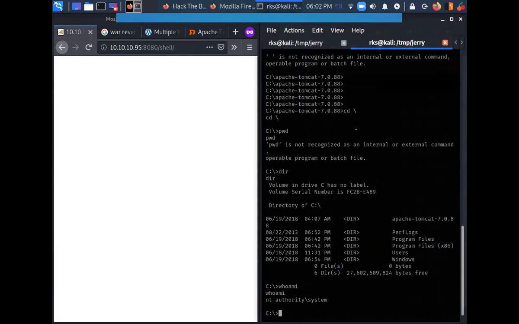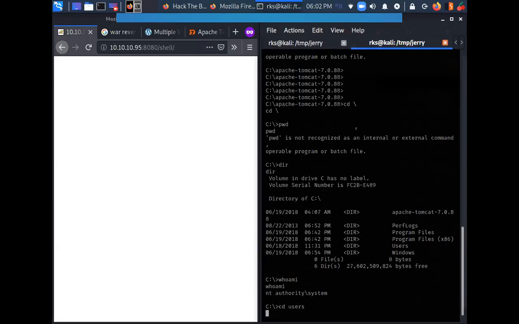That is how to approach Tomcat servers. Now you know that Tomcat servers are going to execute WAR files, and how you can create a WAR file, how you can deploy a WAR file, how you can get a shell back. Errors are important. Some general default login credentials and stuff like that.